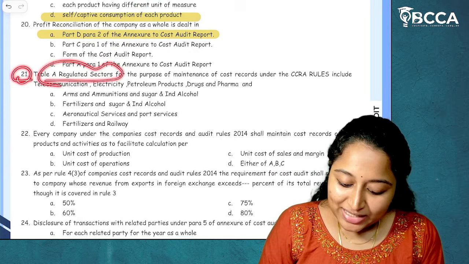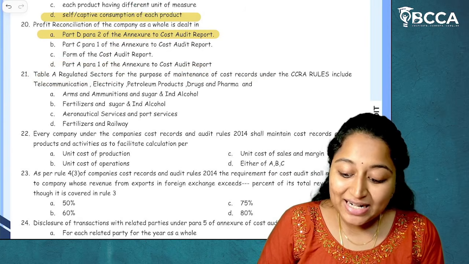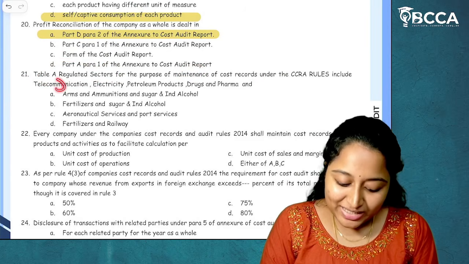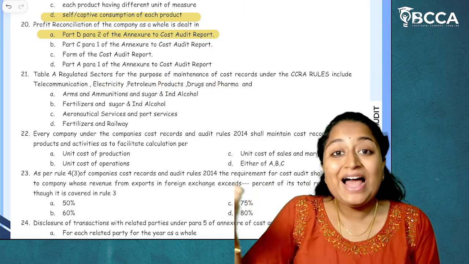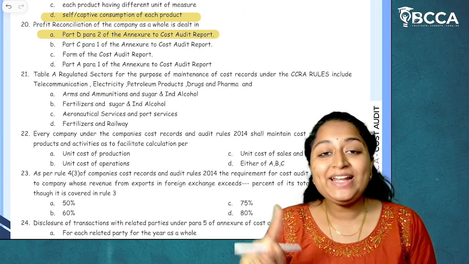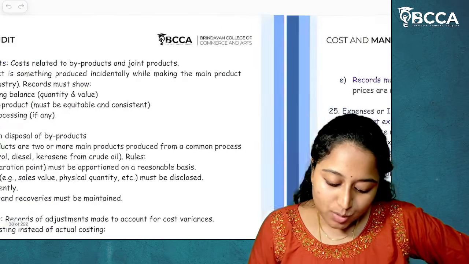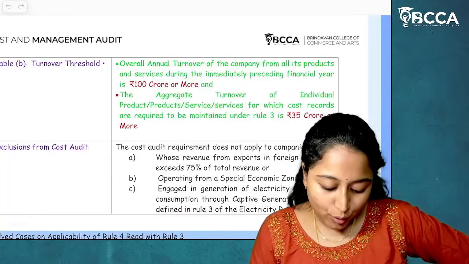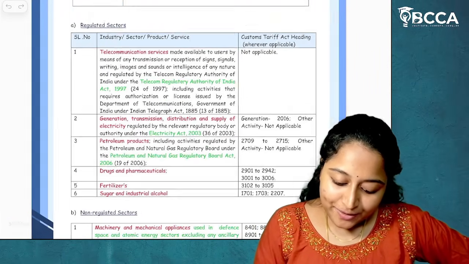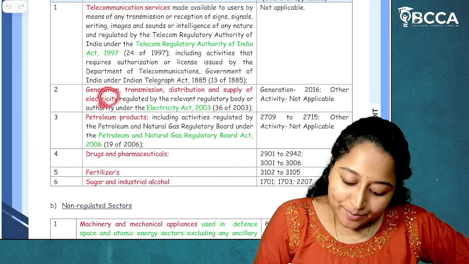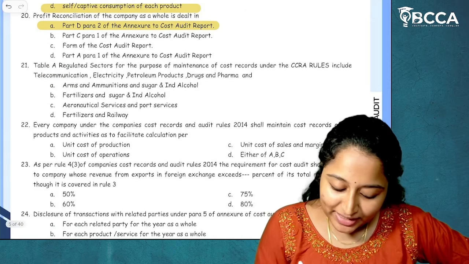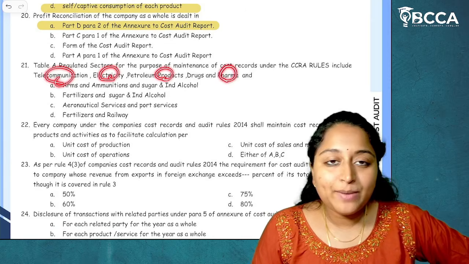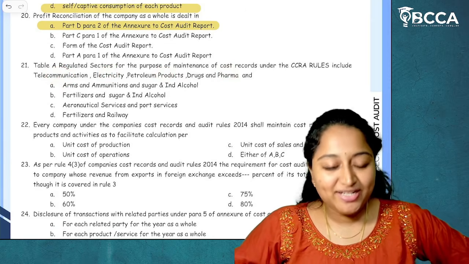Table A, regulated sectors for the purpose of maintenance of cost records under the cost records rules include telecommunication, electricity, petroleum products, drugs and pharmaceuticals, and what? Sugar and industrial alcohol. If you see again here, this is why I ask you to remember the regulated sectors, whatever it is there. Telecommunication, electricity, petroleum products, drugs and pharmaceuticals, fertilizers, sugar and industrial alcohol.